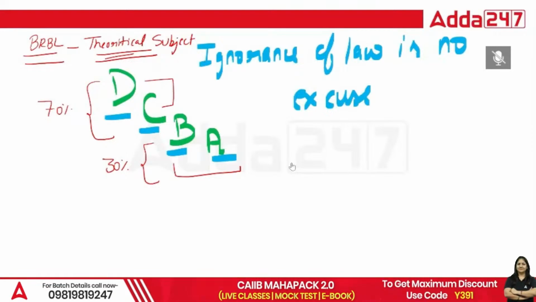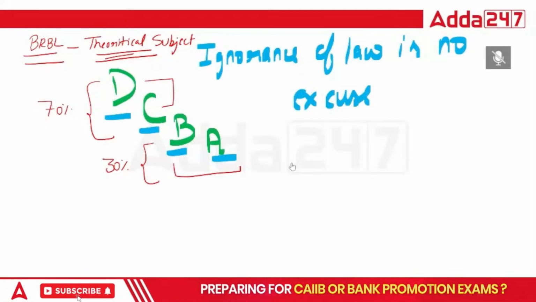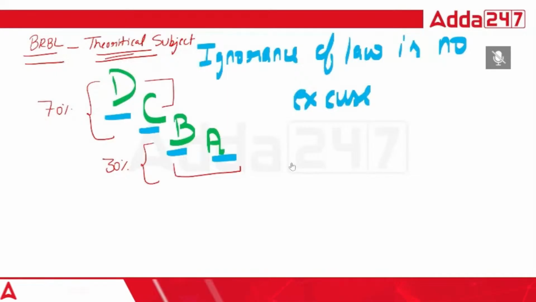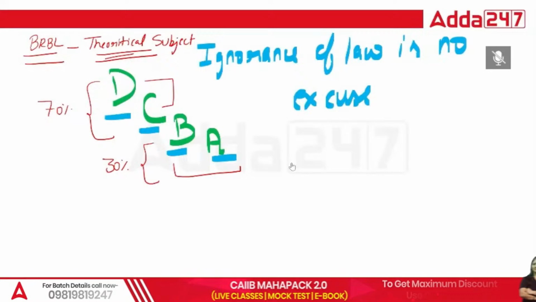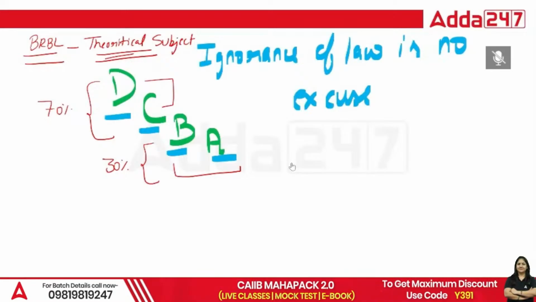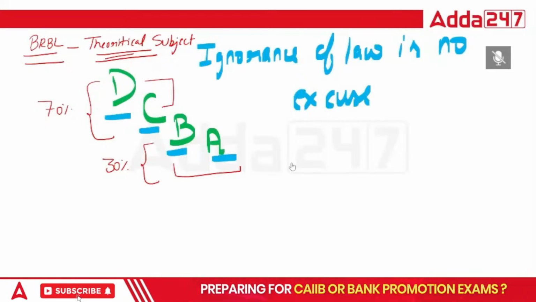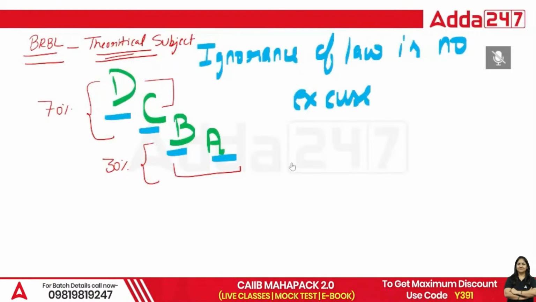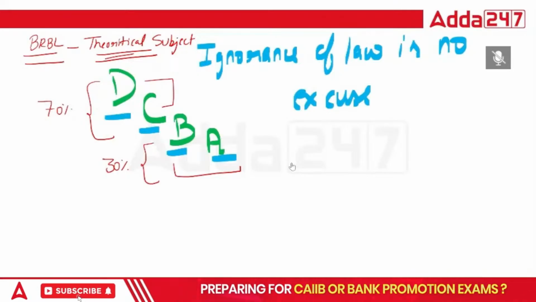That is important, the SARFAESI Act. The second one is the DRT Act. These acts are in the favor of the bank. Then we have the Consumer Protection Act, we have the Ombudsman, right? Then we have Lok Adalat. These 3 acts are in the favor of the customer. Suppose a customer is not satisfied with the services given by the bank, they can complain in the Consumer Forum, Ombudsman, and Lok Adalat.